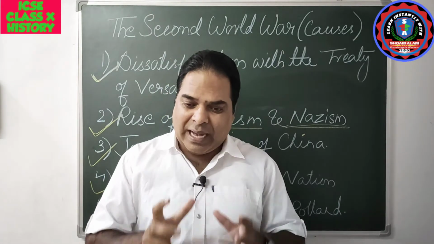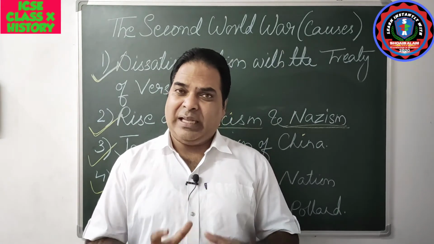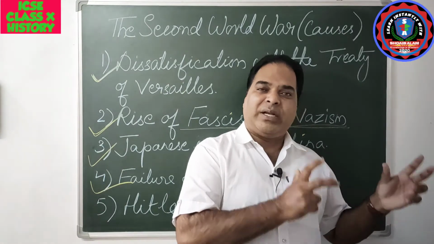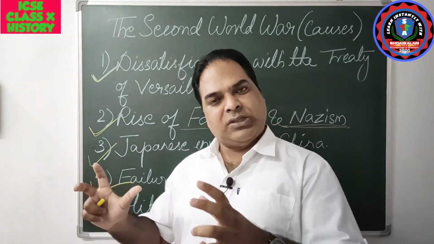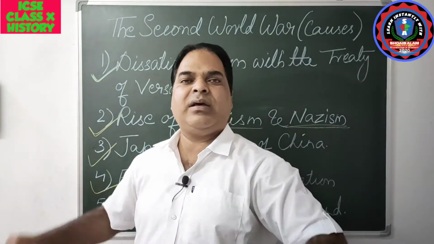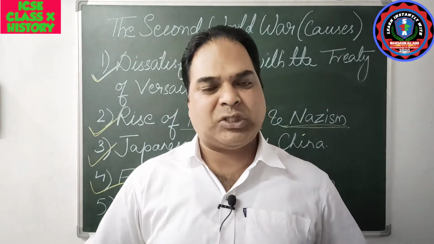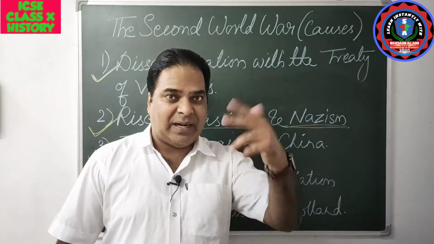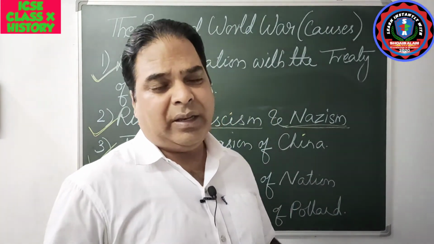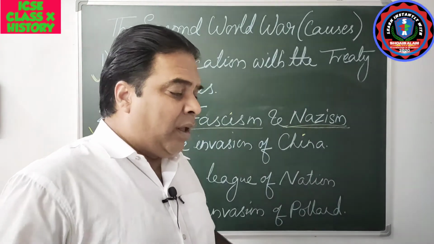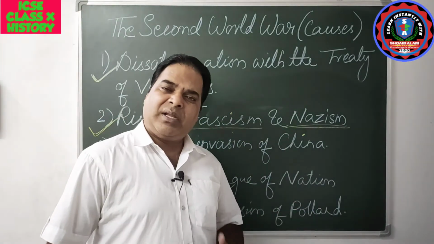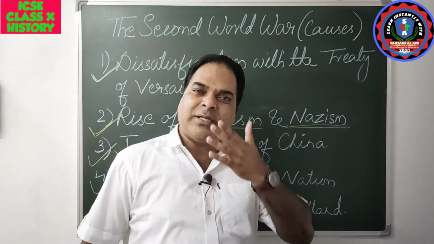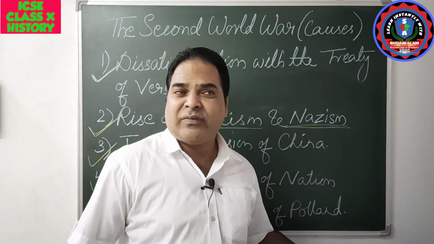But now in 1937, Italy is on the side of Germany. So in 1938, Germany invaded Austria and brought it under its control. That is known as Anschluss, the reunion of Austria with Germany. Did you understand? So this is all about the failure of the League of Nations.